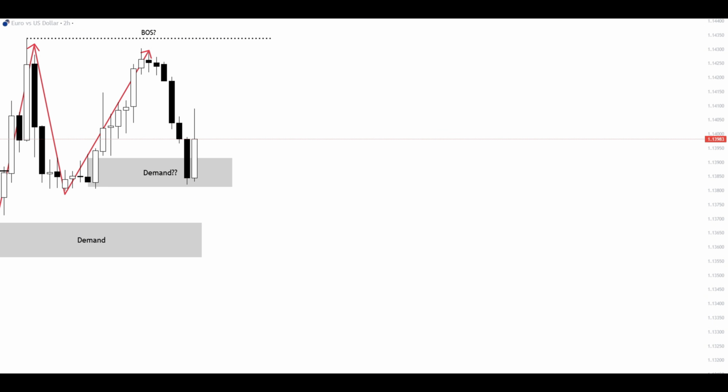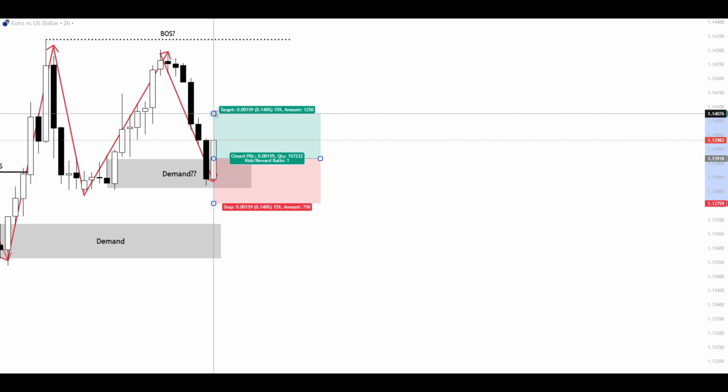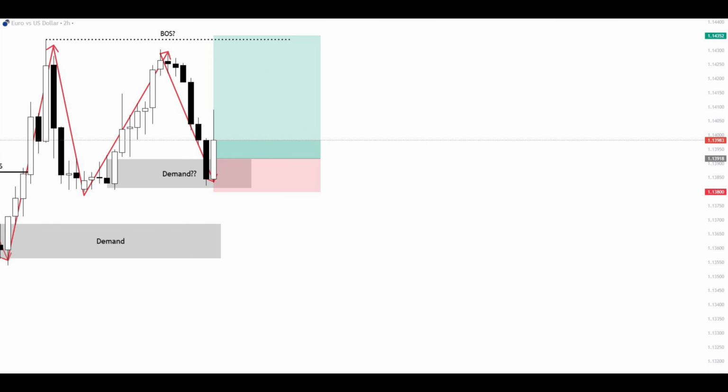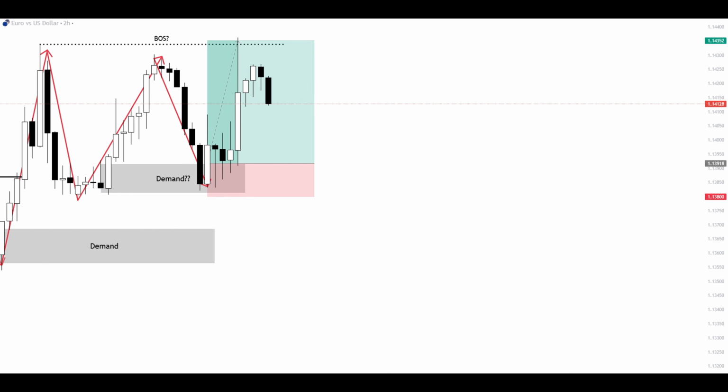Then the market continues going up, then falls down and hits into that demand. So of course a lot of buying positions will be opened from this demand, waiting for an uptrend continuation, so for the market to break above the swing high. And as we can see, that worked out well since the price pushed into breaking that high, so the setup ends on a win.